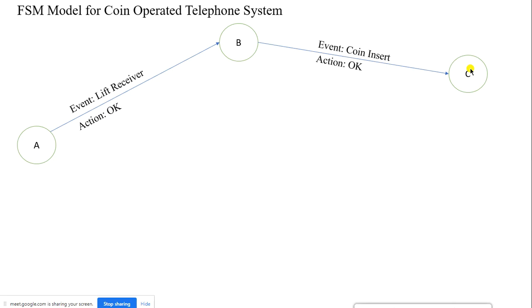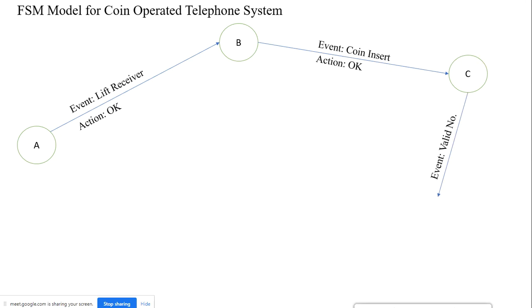So in the state C, what is this state C? Here I inserted the coin in state B, and now I am moving to the next state. What is the next process? I need to dial the number, right? So in the state C, the system is waiting for a valid number, right?